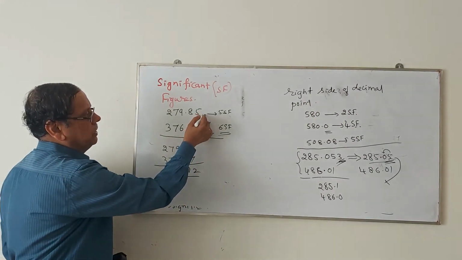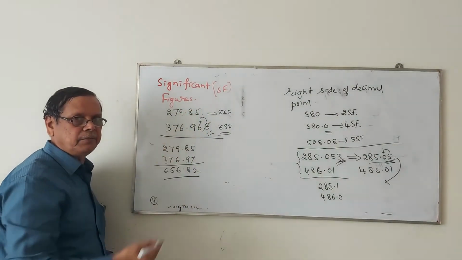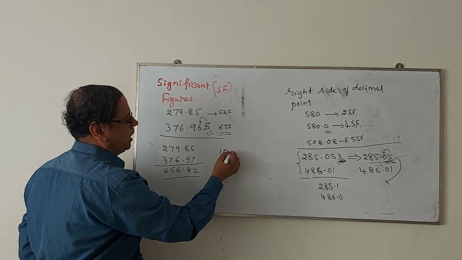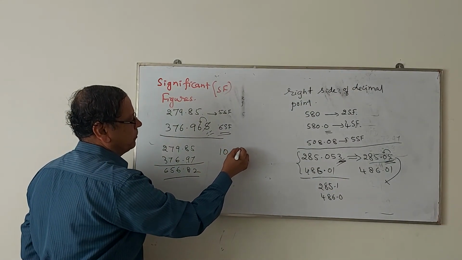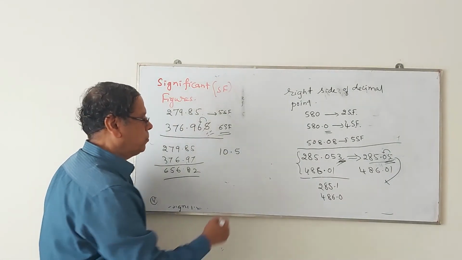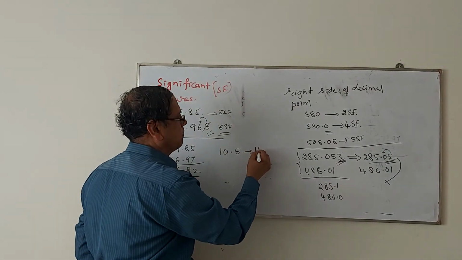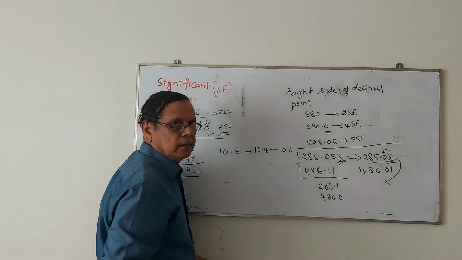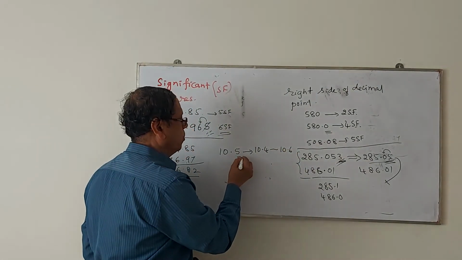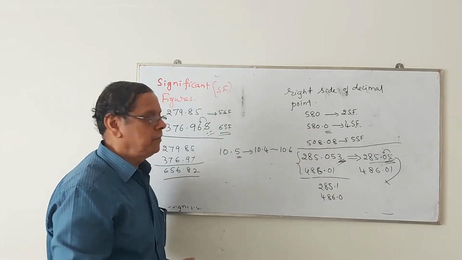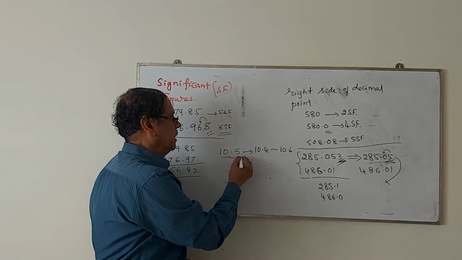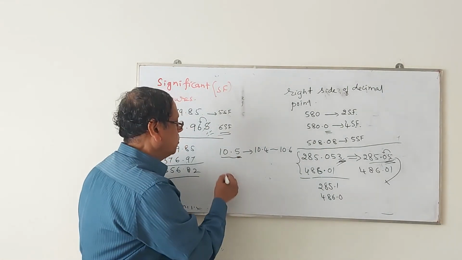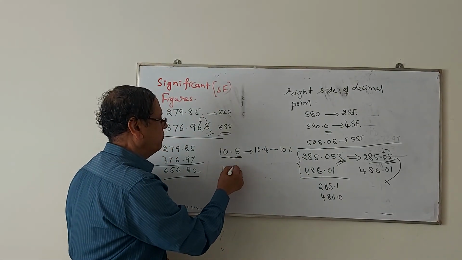You cannot add 0 here because it will have certain other meaning. Suppose I write, especially in case of these burette readings, if I write 10.5, the actual value lies between 10.4 and 10.6. Exactly, we cannot locate this 0.5 in the burette. So if you have this, the accuracy lies between 10.4 and 10.6. Suppose you write the same value as 10.55.